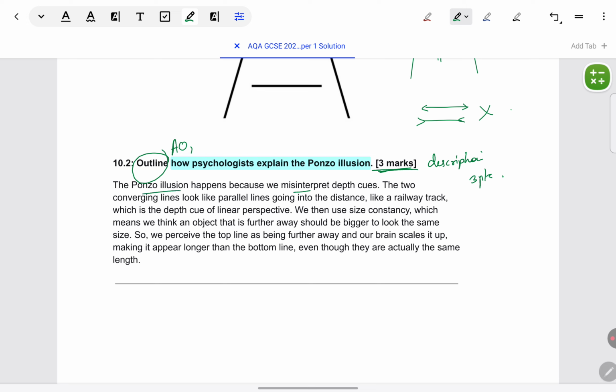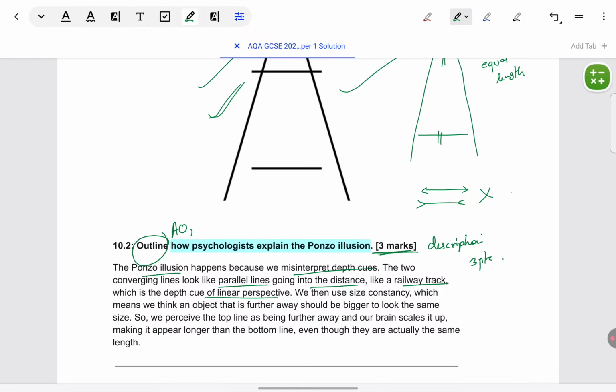Ponzo illusion is about misinterpreting depth cues. It's a visual illusion. Why does it happen? The brain is getting confused in judgment of depth. Two parallel lines are going into the distance, or you could say meeting at the horizon, like a railway track. And that means the depth cue here is linear perspective. The brain immediately picks up this monocular cue and tries to judge the distance. In the process, it judges that the lines which are further away are nearby, and the lines which are closer are further.